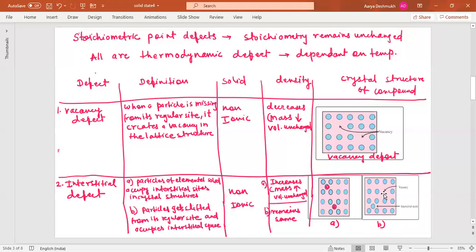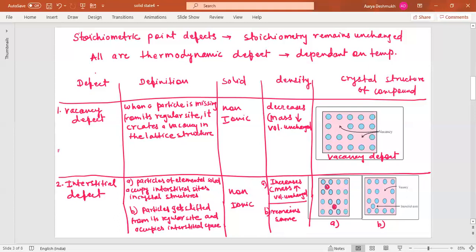So in this second case, case B, the density of this solid will remain the same, whereas in case A, the density of this solid will increase because extra particles are added here. So in this way, these are the interstitial defects, which can be shown in two different ways. In the first case the density would increase, and in the second case it will remain the same, isn't it? So this is about the interstitial defect.